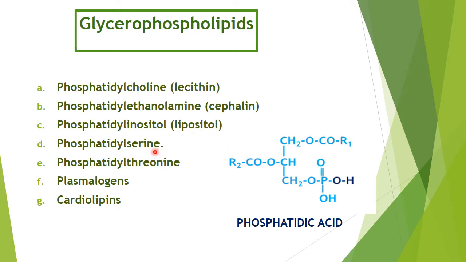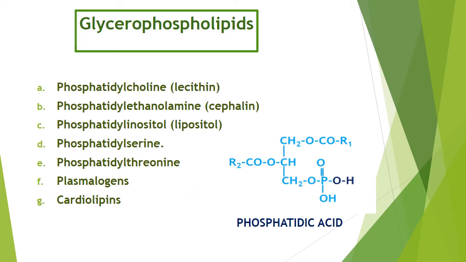Then phosphatidyl serine, there will be the nitrogen base serine. In threonine, the nitrogen base is threonine. In plasmalogens, there is a nitrogen base and also a double bond here. We will see the structure. Then in cardiolipin, you will see that there are two phosphatidic acid and one glycerol molecule.